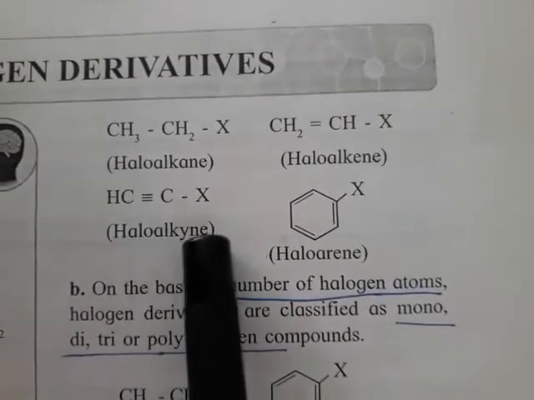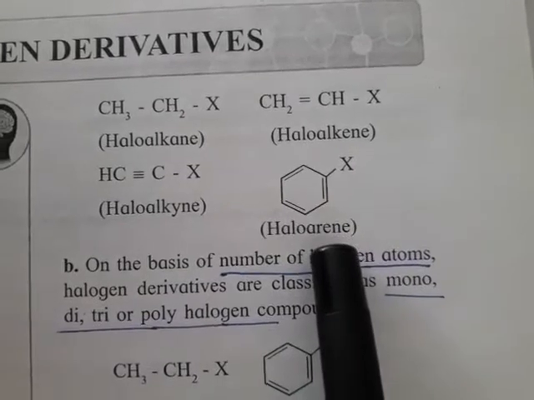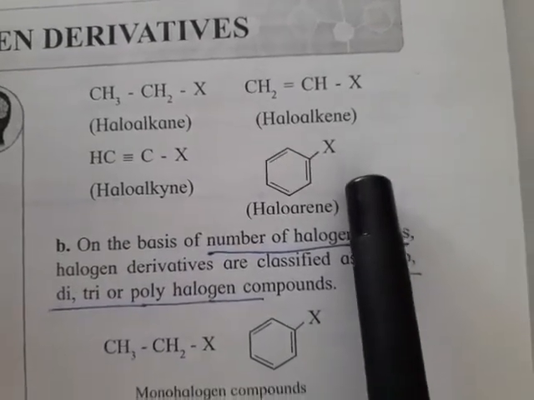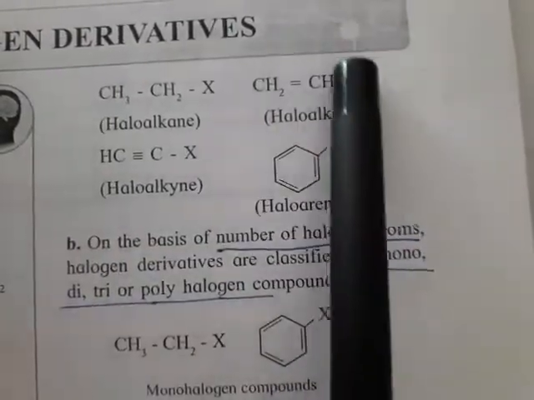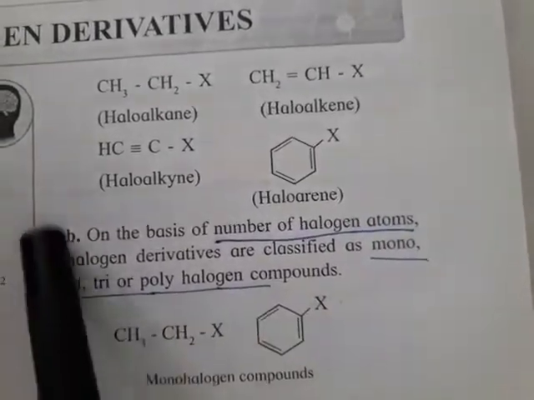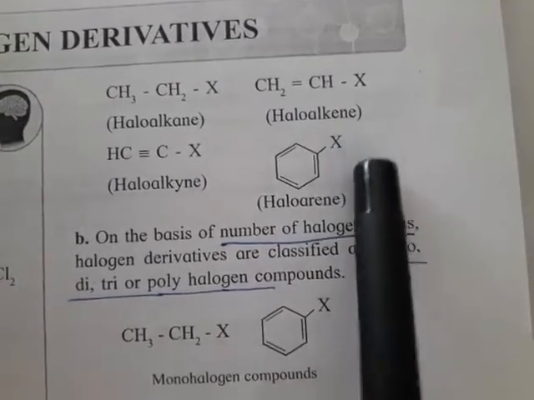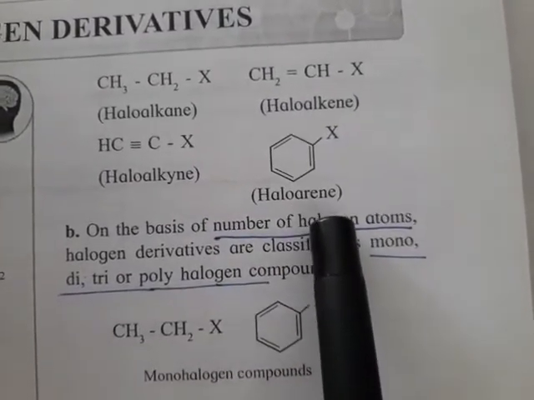One hydrogen is replaced by a halogen atom. Same here. It's benzene. One of its hydrogens is replaced by a halogen atom. So these are four types of different halogen derivatives on the basis of carbon skeleton or hydrocarbon skeleton. One is haloalkane, second is haloalkene, third one is haloalkyne and fourth one is haloarene.